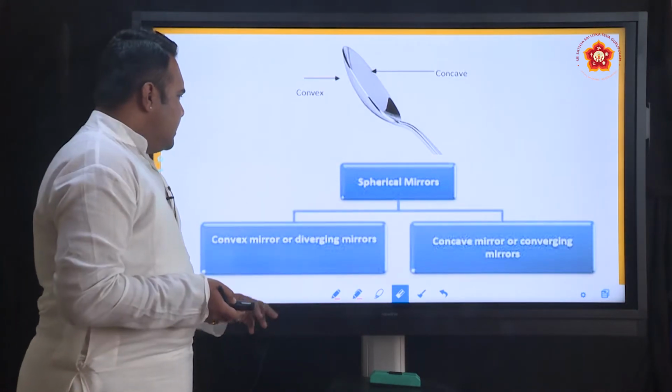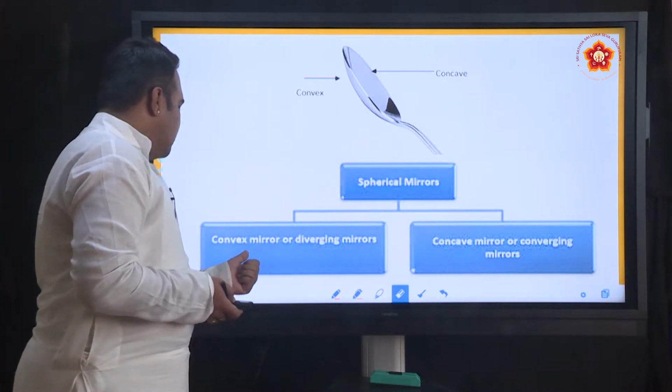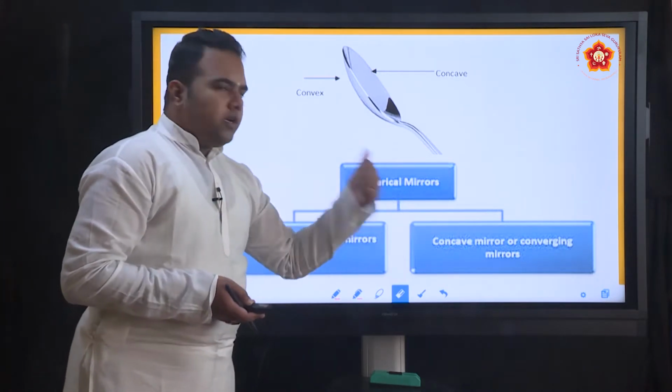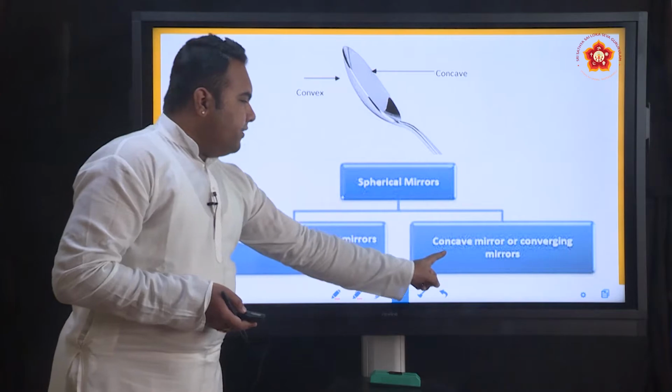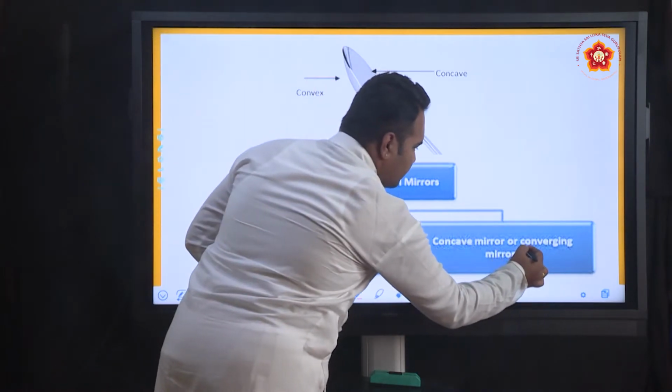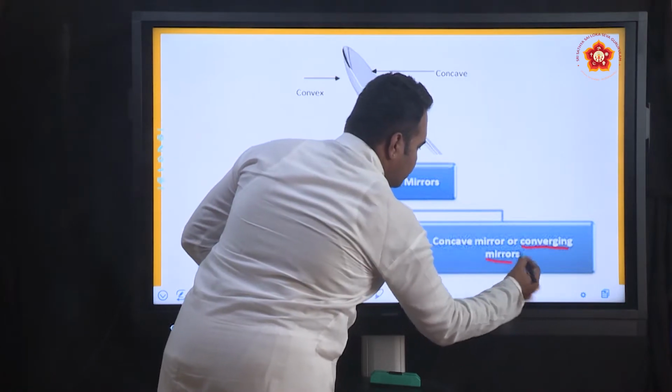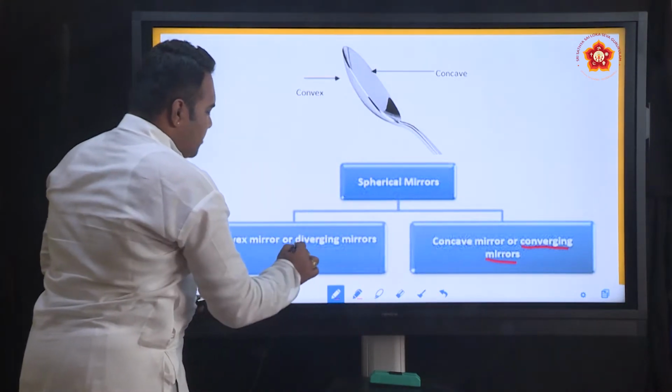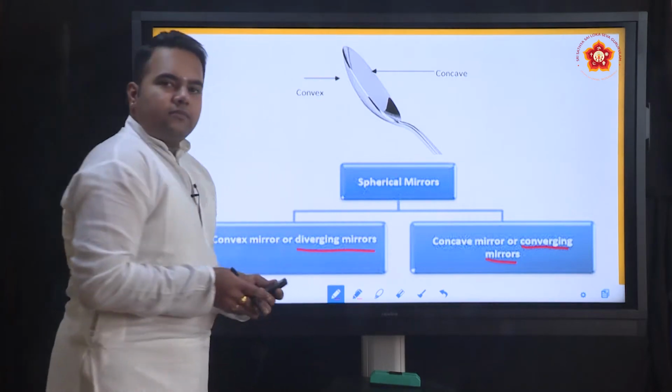So, spherical mirrors are categorized into two kinds, convex mirrors and concave mirrors. Concave mirrors are also called converging mirrors. Convex mirrors are also called diverging mirrors.